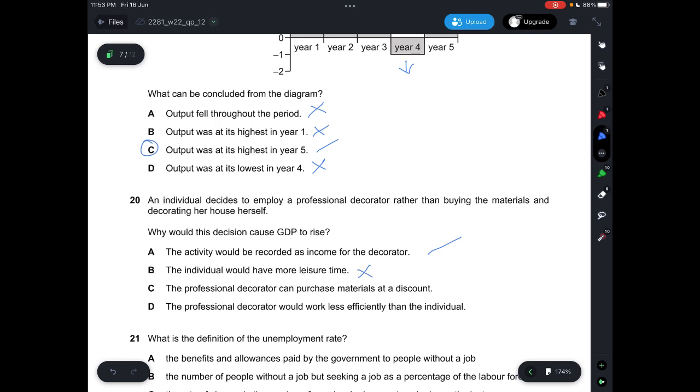Yes, the individual will have more leisure time, but that doesn't result in an increase in GDP. It says personal well-being. C says the professional decorator can purchase materials at a discount, which is incorrect. D says the professional decorator will work less efficiently than the individual. If you work less efficiently, then there's no reason to actually employ a professional decorator to begin with. So answer is A.